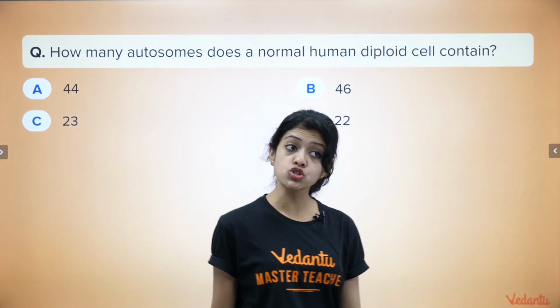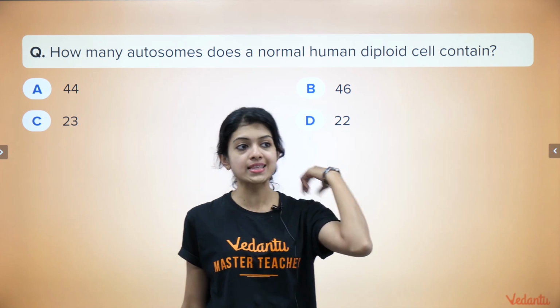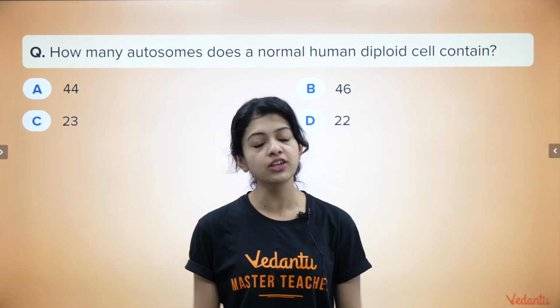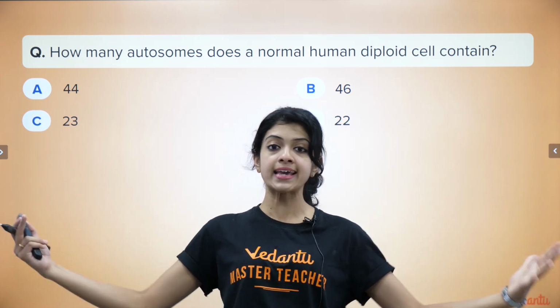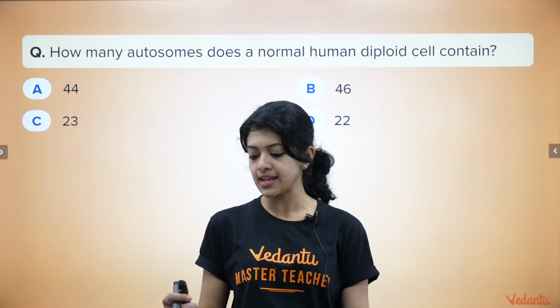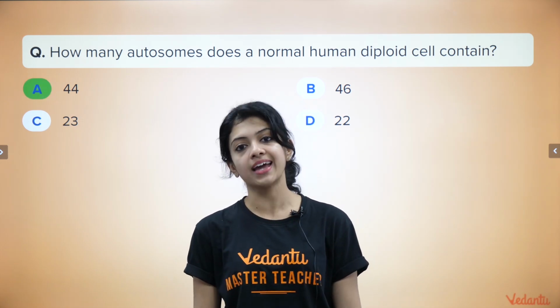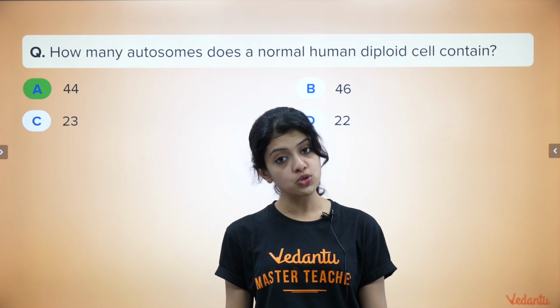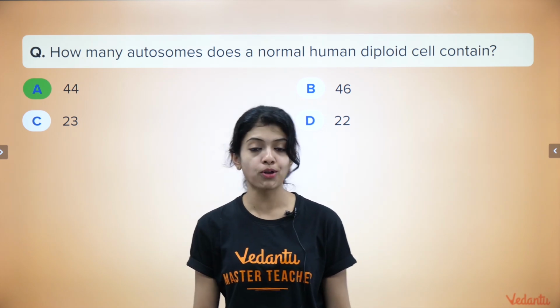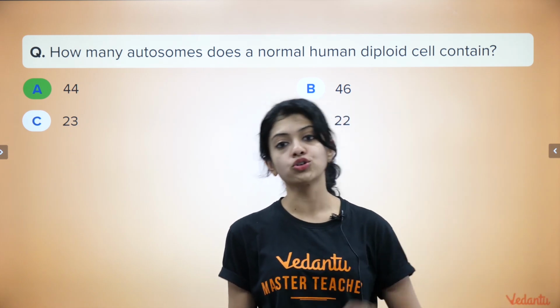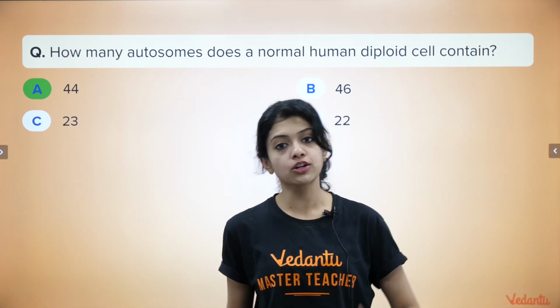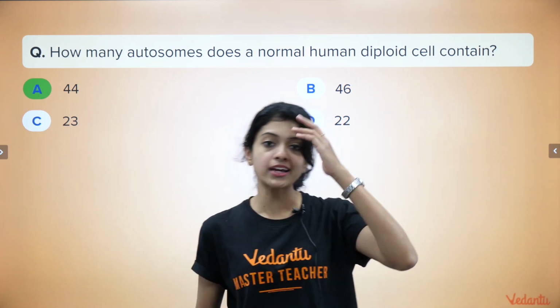So let us start with a quick recap of the previous session. How many autosomes does a normal human diploid cell contain? I've been asking you this a lot of times in many different kinds of questions, in many different wordings. I'm sure you all know the answer now. And yes, the answer is 44 autosomes. In total, a human diploid cell contains 46 chromosomes, out of which 44 are autosomes and 2 are sex chromosomes, either X or Y chromosomes.